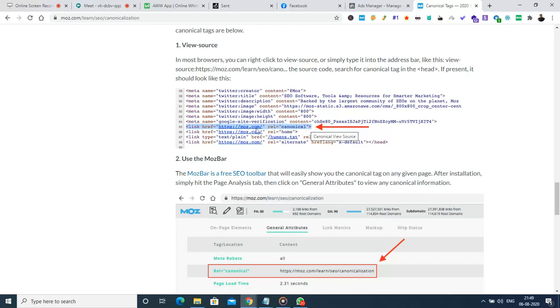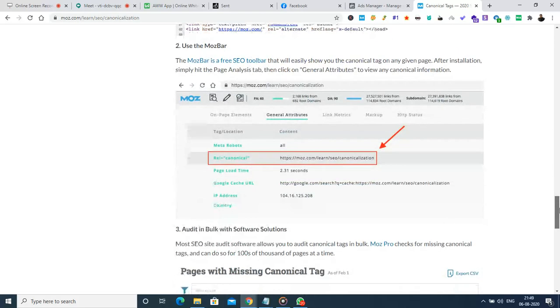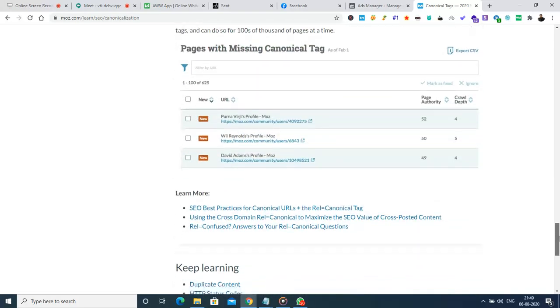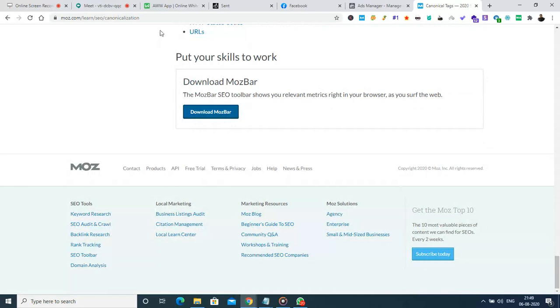By this way we can communicate to Google that this is the primary version of this page, and please give the ranking to it. Okay, it shows where we can identify the canonical tag, but let us now look at the ways that we can use the canonical tag.